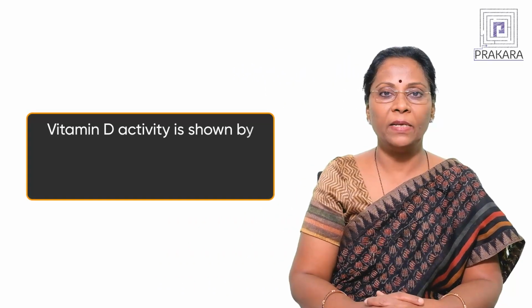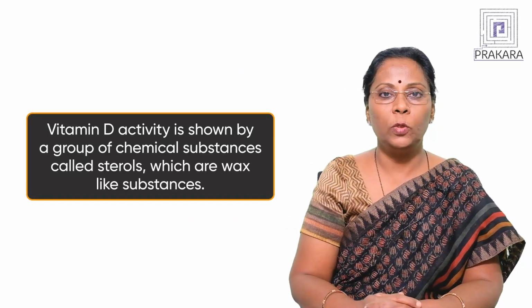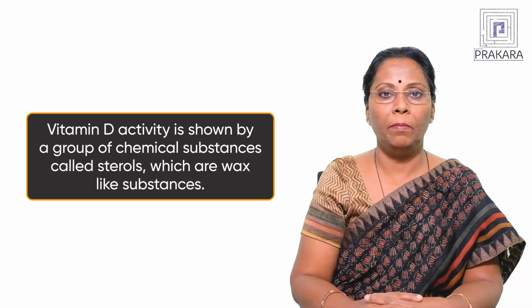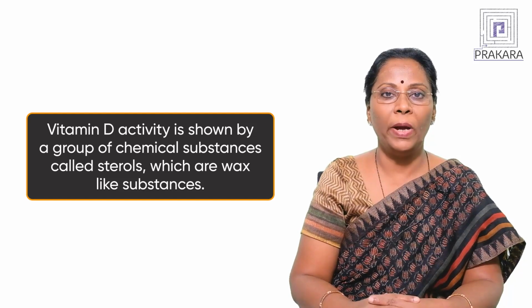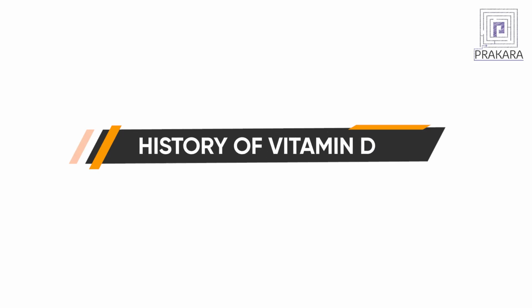Vitamin D activity in the body is shown by a group of chemical compounds which are called sterols, which are wax-like substances. These are quite stable to heat, that is high temperatures, and they are also very stable to acids, alkalis and oxidation. So, let us study the history of vitamin D, which is very interesting.